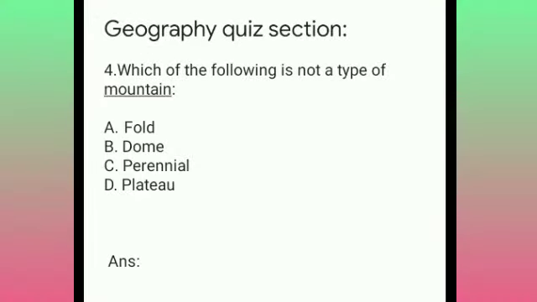The next question, the fifth question, is, which of the following is not a type of mountain? I've given some types of mountains, and one of them is not a type of mountain. You have to figure out which. The options are A, fold, so it will be like fold mountain. Second is dome, third is perennial, and fourth is plateau. There are 4 types given. One of them is not a mountain type, and your time starts now.